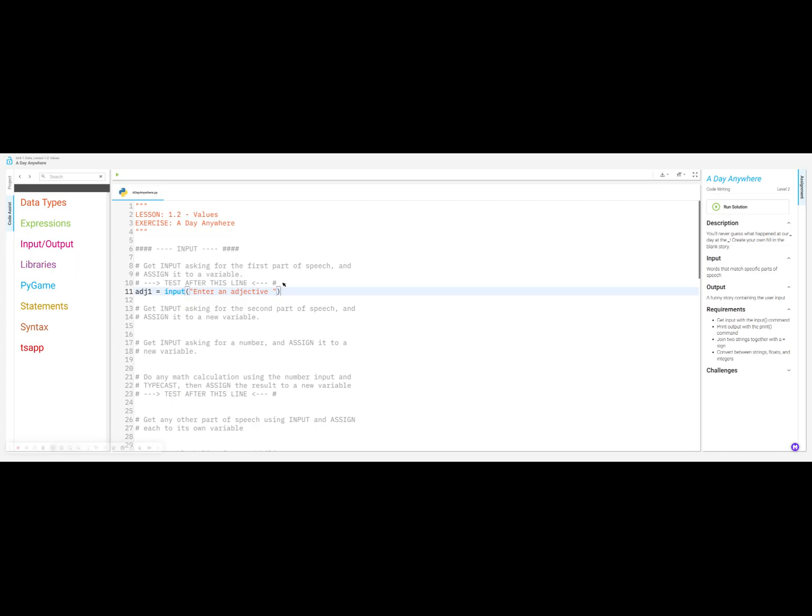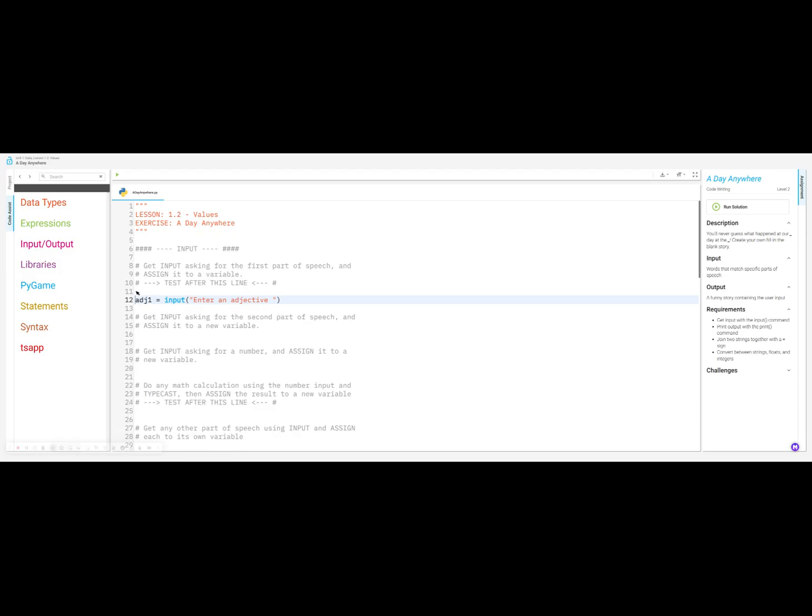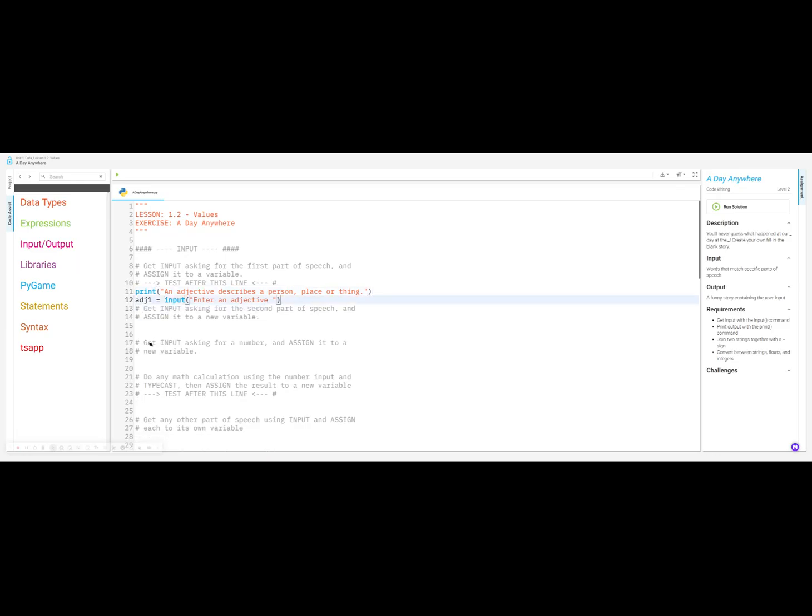Now, before I did that, I might also offer a bit of advice. Sometimes you're not sure what a part of speech is. So before that, we could print, an adjective describes a person, place, or thing, just to give the user a hint as to what an adjective might be. Totally your prerogative, you don't have to do that, but it's always an option.